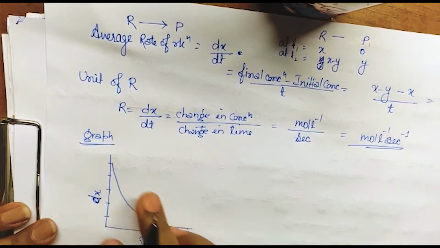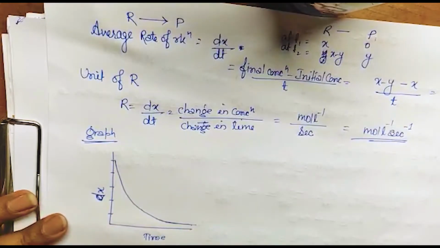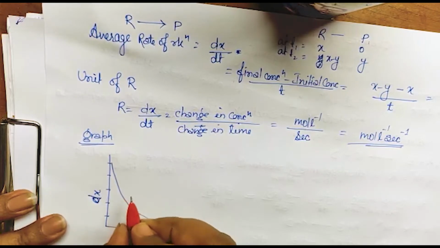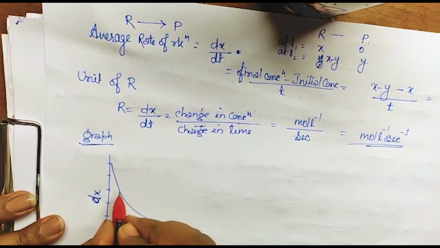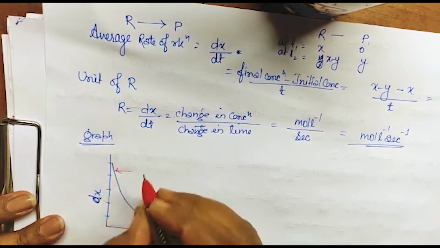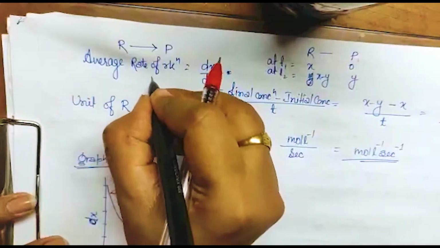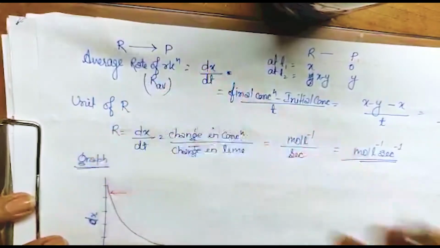This is the change in reactant concentration, because it is decreasing. Now if I ask for the average rate of reaction during this period, this graph shows it, and here we can also mention R_AV.